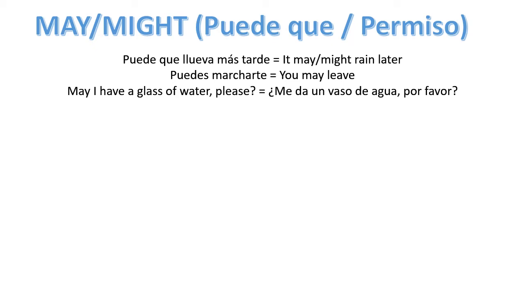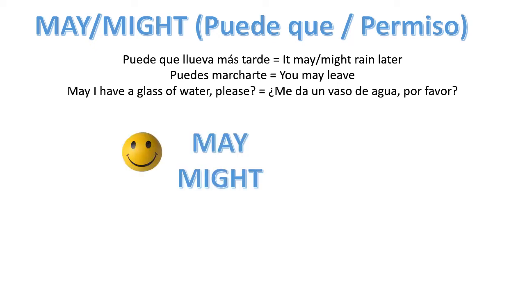Puedes marcharte. You may leave. And to ask a favor, may I have a glass of water, please? Me da un vaso de agua, por favor. And the structure is, as always, very easy to follow. You have to say a subject and then may or might.